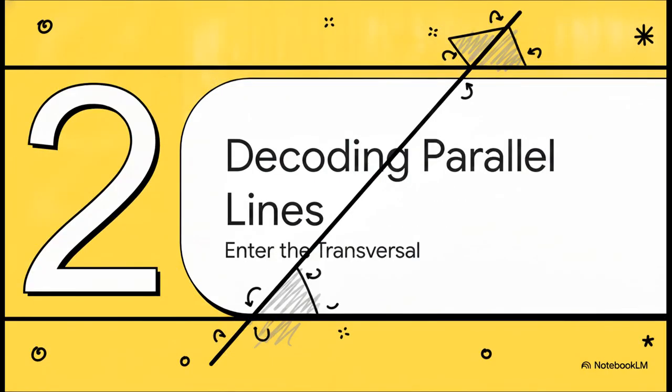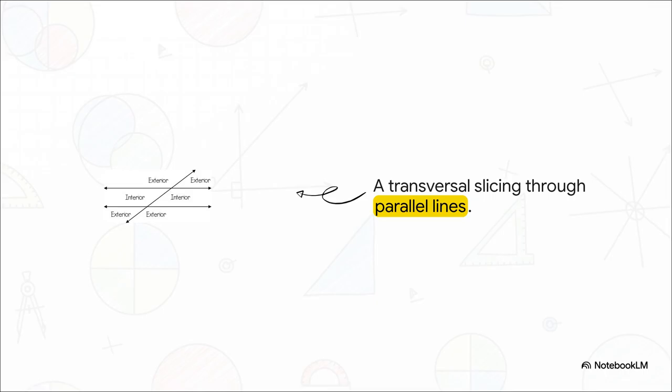Moving right along to Section 2, decoding parallel lines. Enter the transversal. So our first major geometric player is the transversal. That's basically just that diagonal line you see slicing right through a perfectly matched set of parallel horizontal lines. By simply crossing those parallel lines, it creates a whole new world of angles. To make sense of it, you really just need to orient yourself with the zones. Notice the interior zone. That's the space trapped directly between the two parallel lines, and then you have the exterior zones, which are the wide open spaces on the outside top and outside bottom.